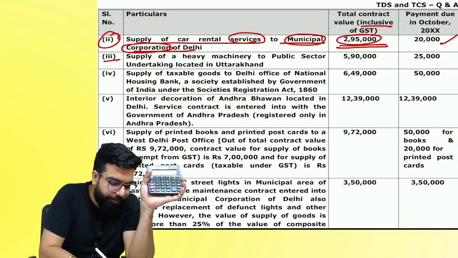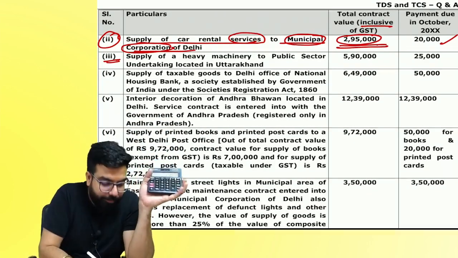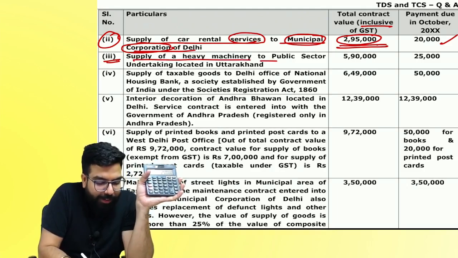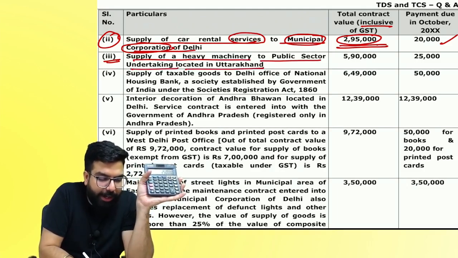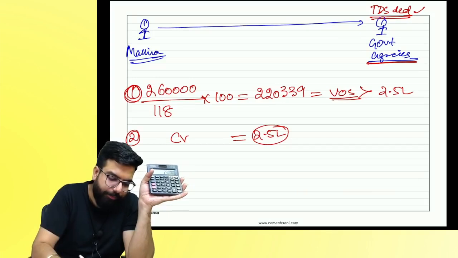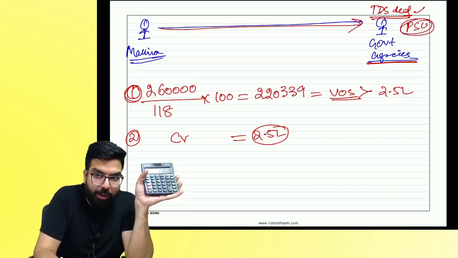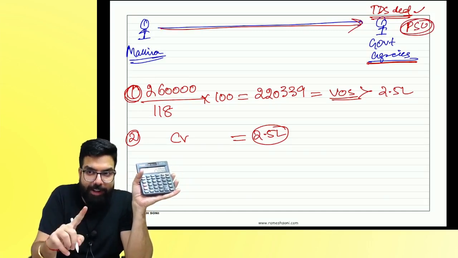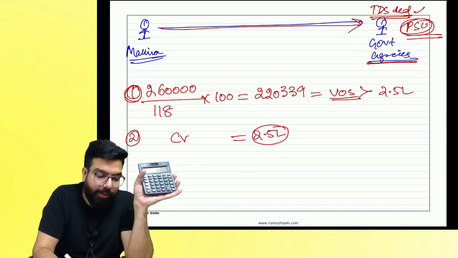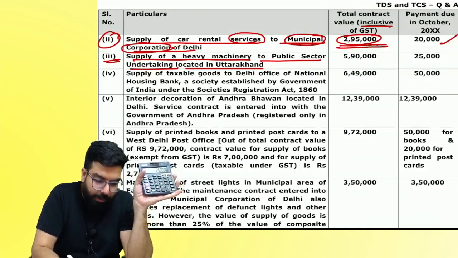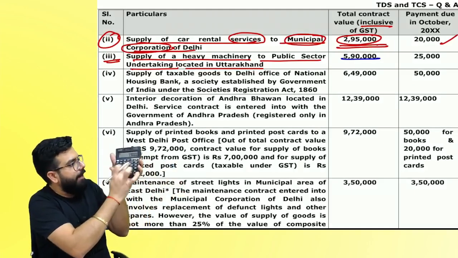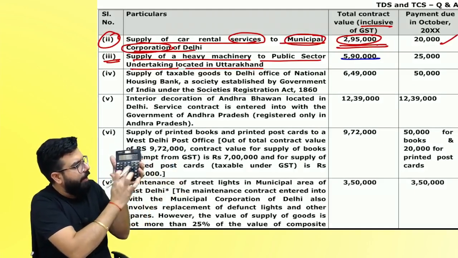Third one. Okay, 1 minute. Let me read. Supply of heavy machine to PSU located in Uttarakhand. He is supplying to a PSU. Will PSU deduct TDS? Okay, value is what? 5,90,000 divided by 118 into 100.